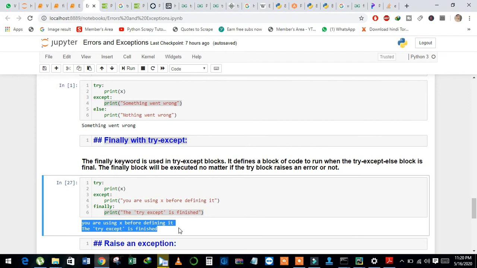And we can also use the finally block when we have some code that we want to execute. It doesn't matter whether we have an error or not, then we can use the finally block.